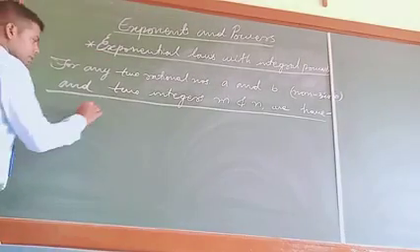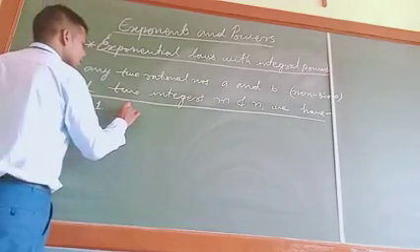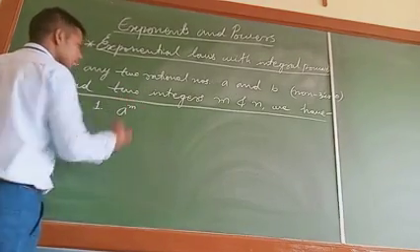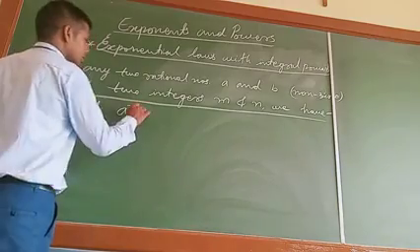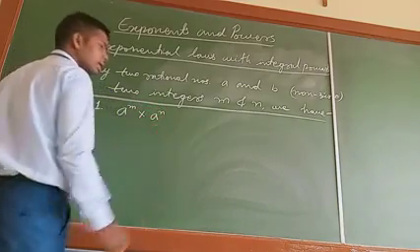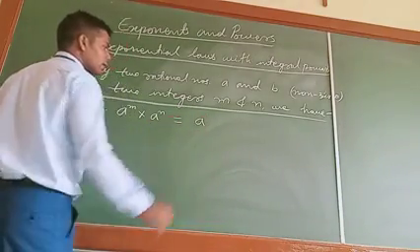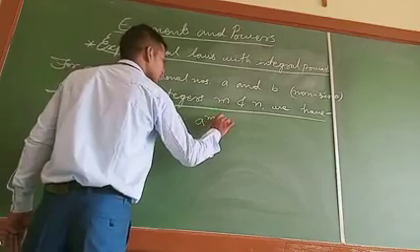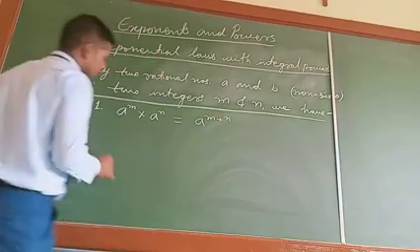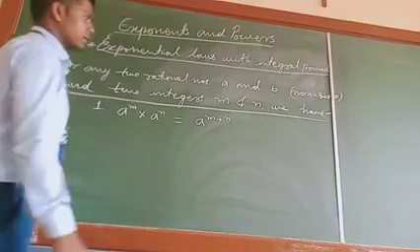First one: a raised to the power m multiplied by a raised to the power n will be equal to a raised to the power m plus n.